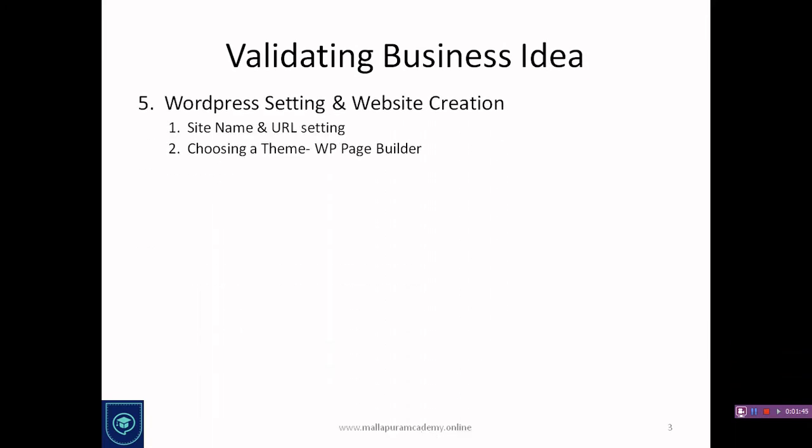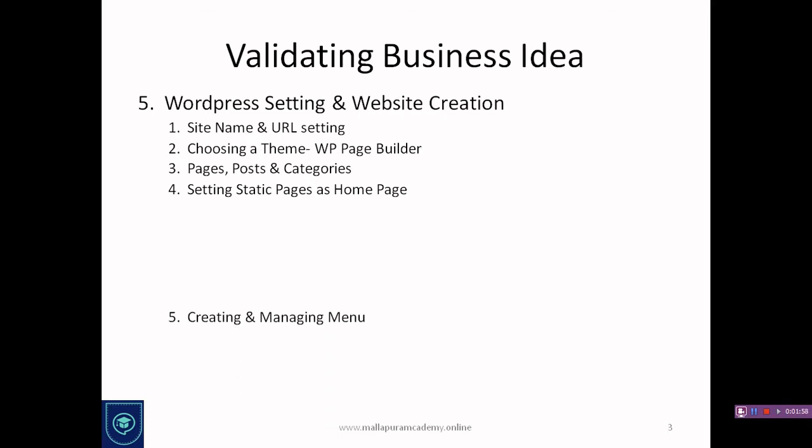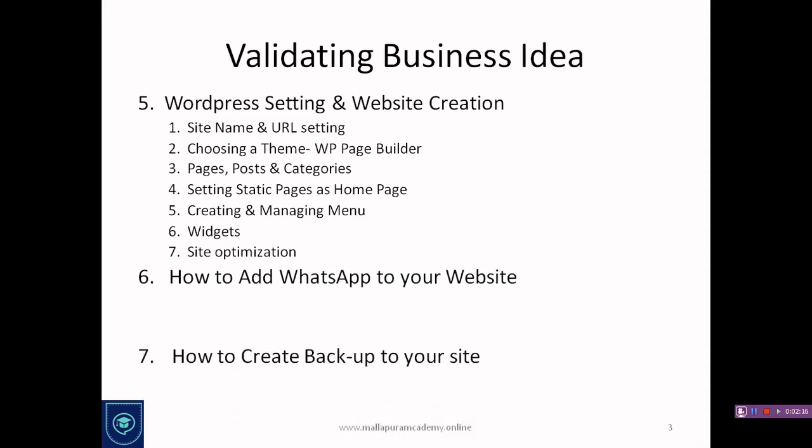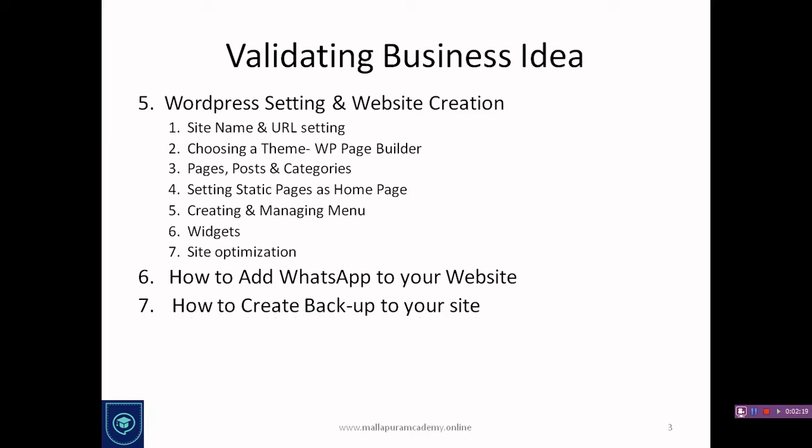Apart from that, we will also look at WordPress settings like your site name, URL settings, and choosing a theme with the help of WP Page Builder, which is also helpful for editing our website. And we will be adding certain pages, posts and categories. We will also set static pages as home page, create and manage menus in our website, widgets, site optimization, and how to add WhatsApp to your website. Apart from that, the most important point is how to create a backup of your site.